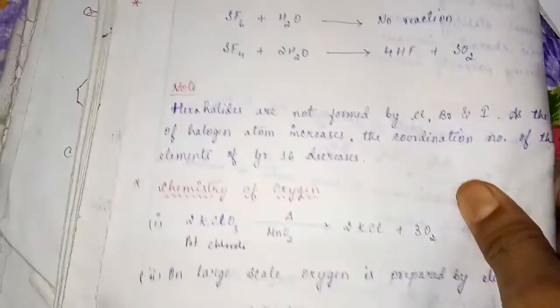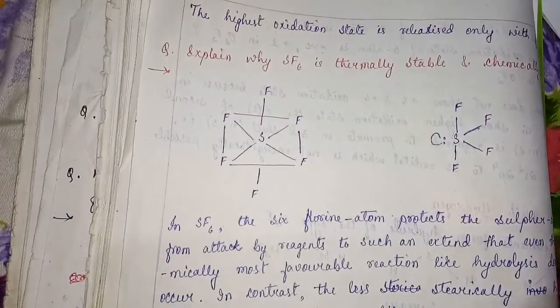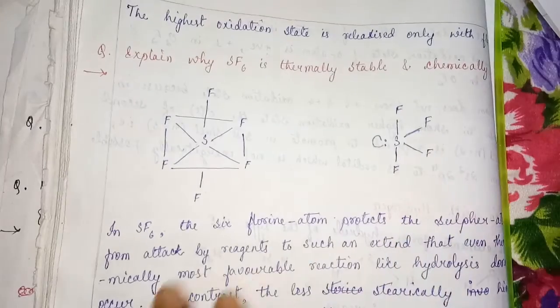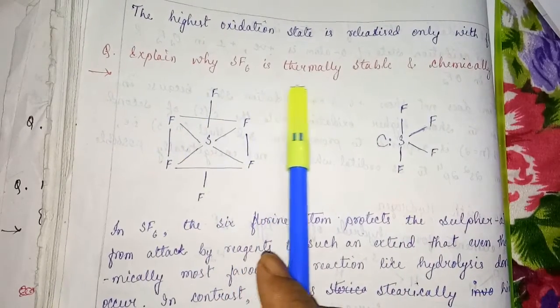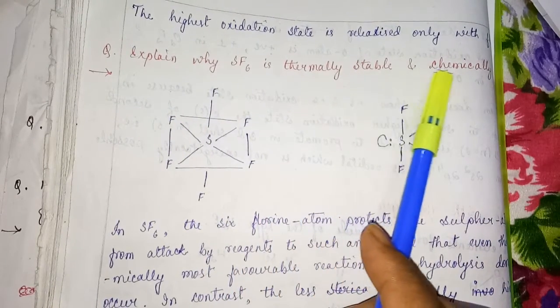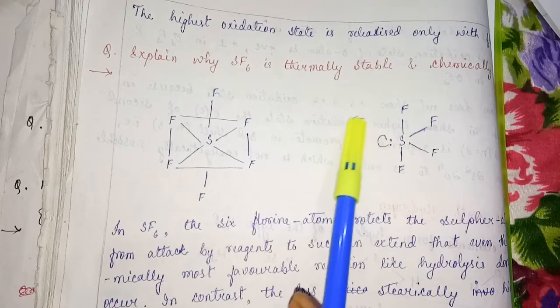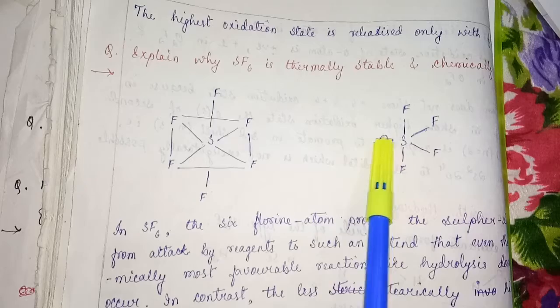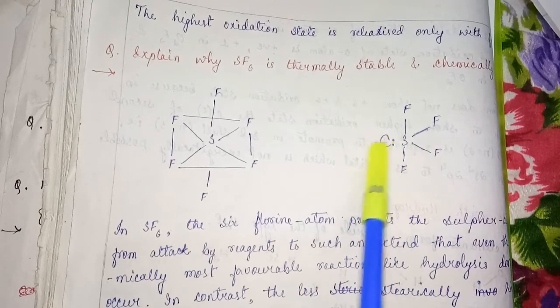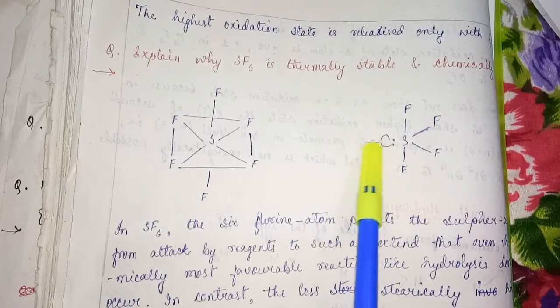Now we are taking one question. Explain why SF6 is thermally stable compared to SF4. Now in SF4 this part is vacant, so there is an attack of this lone pair by a cation and an anion that can take place.